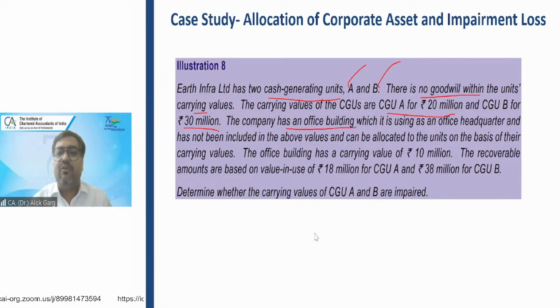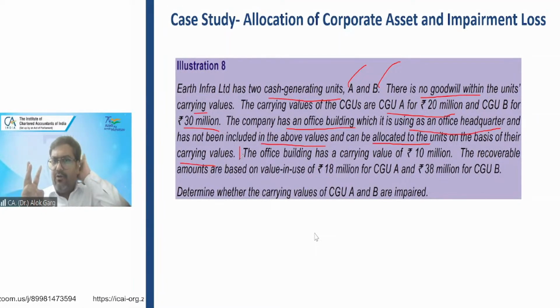The company has an office building which it is using as office headquarters and has not been included in the above values, and it can be allocated to the units on the basis of their carrying values. So far, I got three pieces of information. I got the carrying value of A and B, which is 20 million, 30 million.